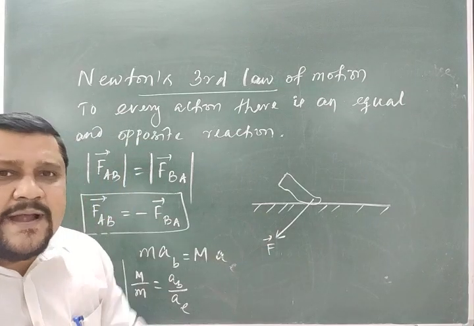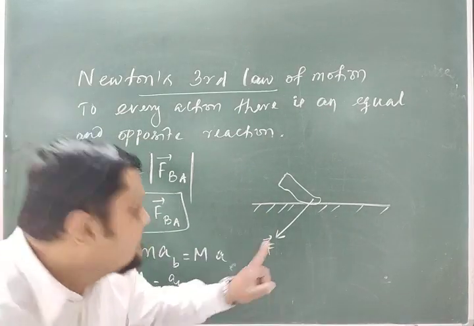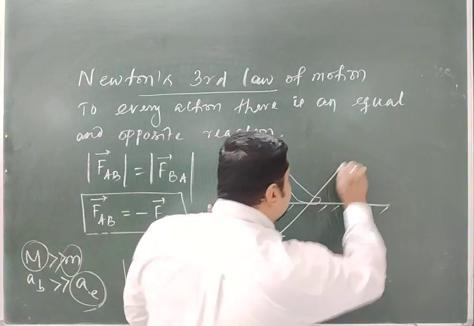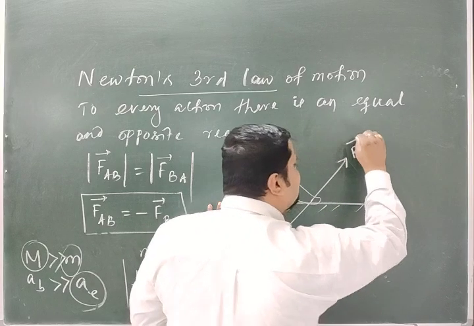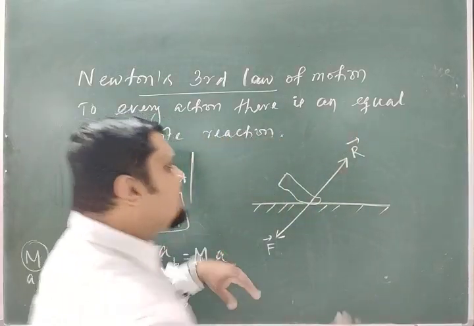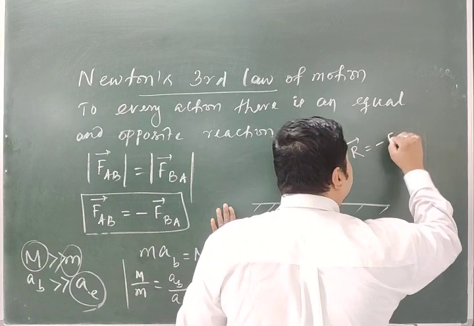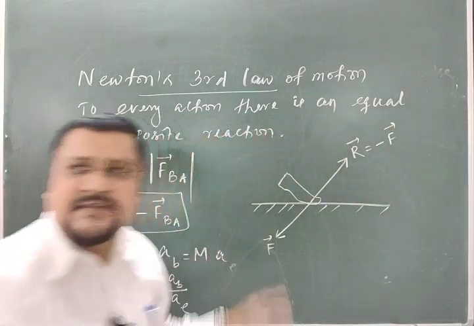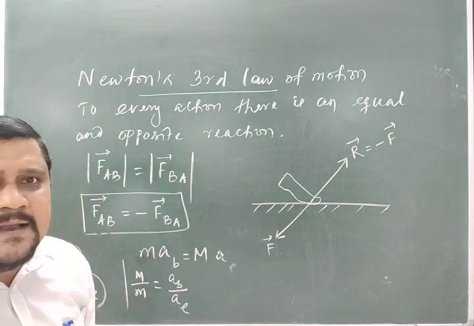So the floor will do what? It will give the reaction. Same. So F, this will be R. So suppose this is the reaction R. So this R should be equal to minus F, and magnitude is same, opposite direction. So R should be the reaction.